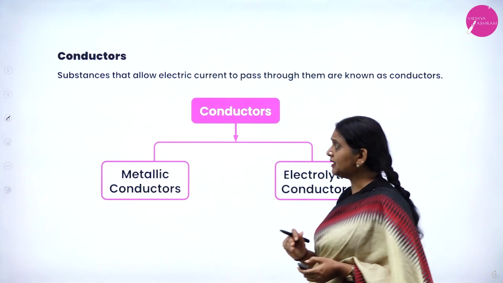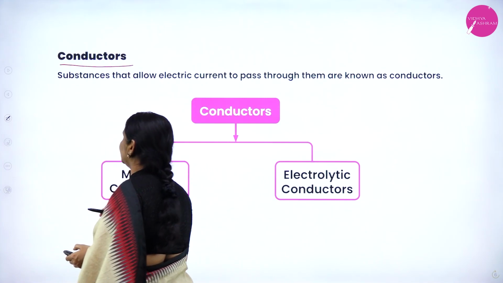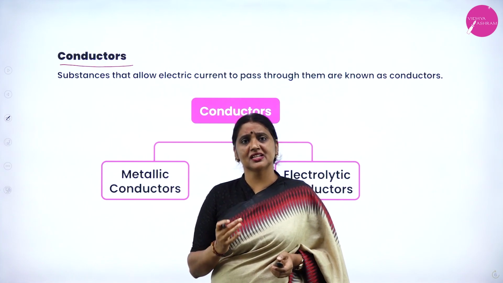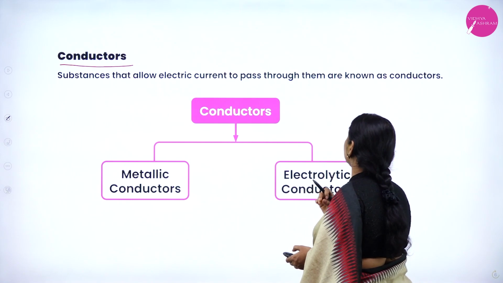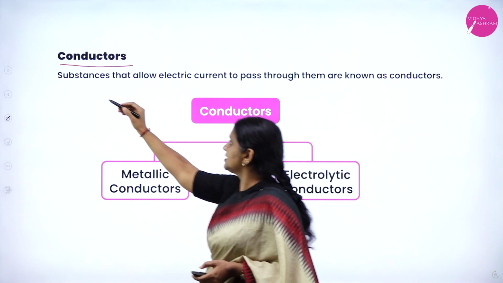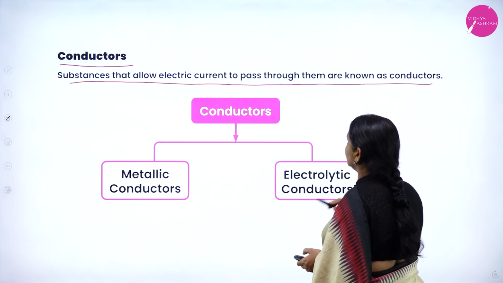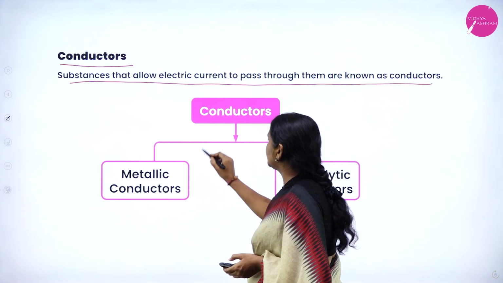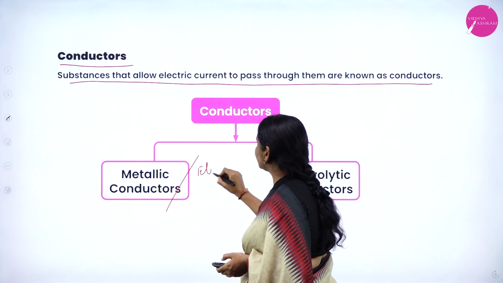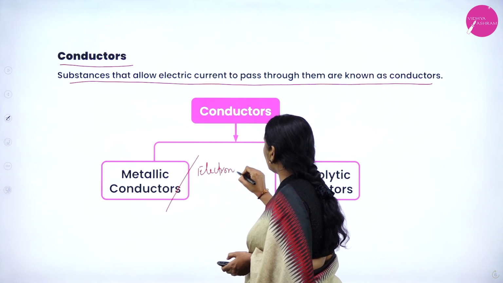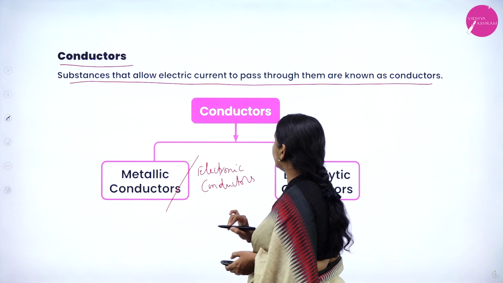Redox reaction. Now, the second term we have to deal with is conductors. What are conductors? The substances which allow electric current to pass through them are called conductors. In conductors, there are two types: metallic conductors and electrolytic conductors. Metallic conductors are also called electronic conductors.